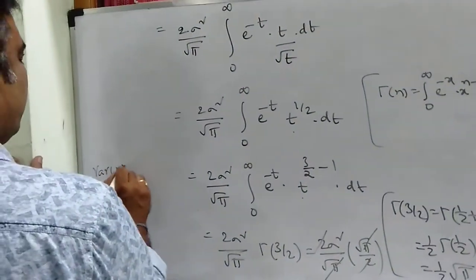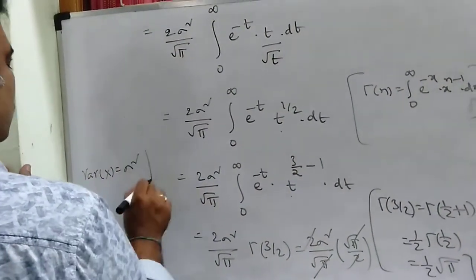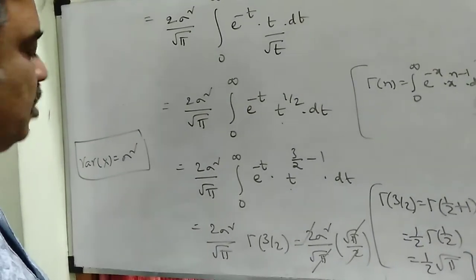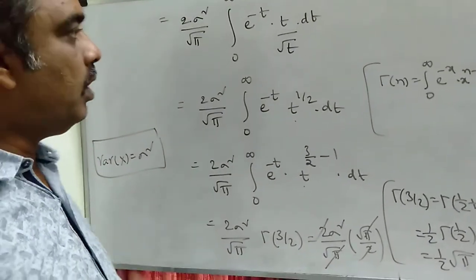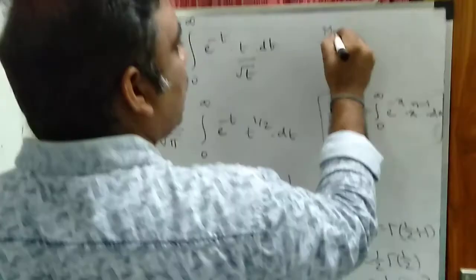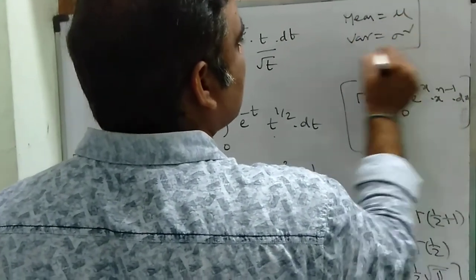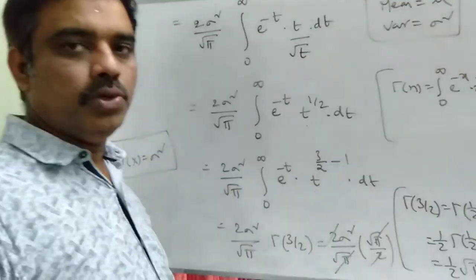Variance of x is equal to sigma square. So this is the formula for the variance in the normal distribution. So what we have proved: the mean is equal to mu and the variance is equal to sigma square in the normal distribution. Thank you.